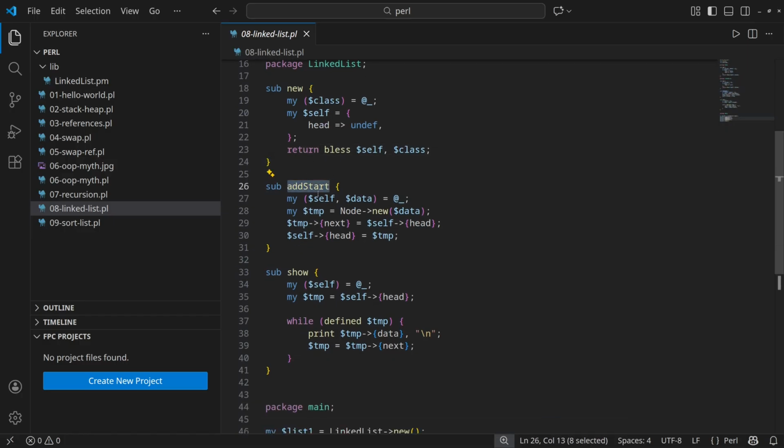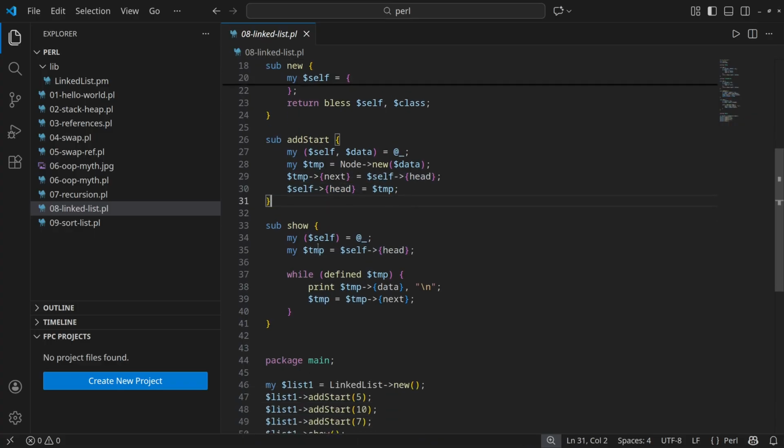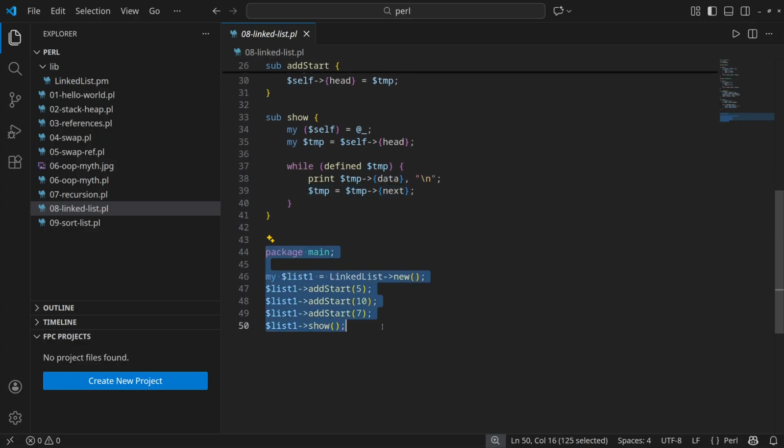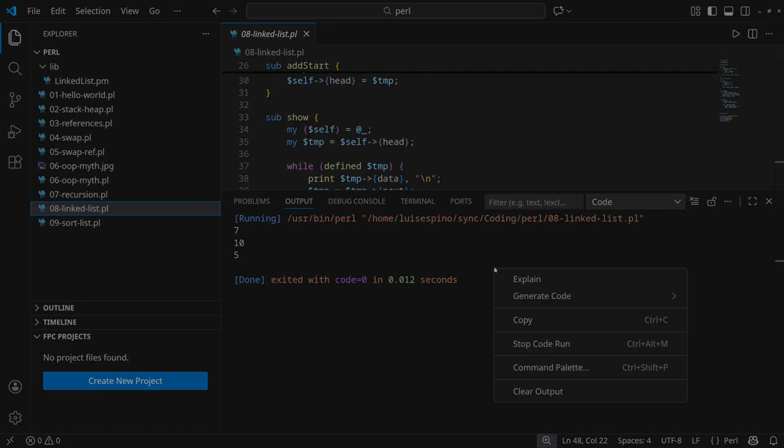The add start method inserts at the beginning, for efficiency, behaving like a stack. We create a temporary node with the received data. We assign head to the next reference of the TMP. Head is assigned to the TMP node. This is where the insertion at the beginning is done. The show method displays the values of the nodes. We assign head to a TMP variable. Using a while loop, we iterate through each node. In main, we create the list instance, insert 3 values, and display them. When executing the code, it shows the values in reverse order.